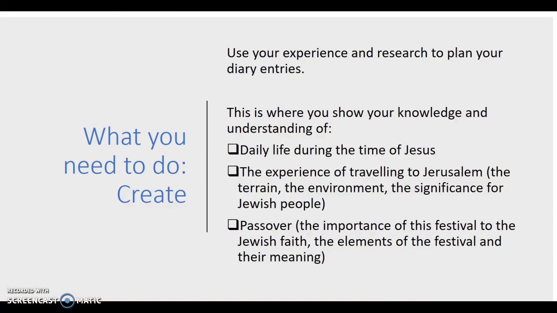So now this is the third step, the creation of the diary entries. And there are three diary entries that you'll use the research for. So the first one is daily life, the second one looks at the journey, and the final one looks at Passover. And you'll notice that the Minecraft is divided into 3 days. So that will help you as well to see where each diary entry starts and finishes.